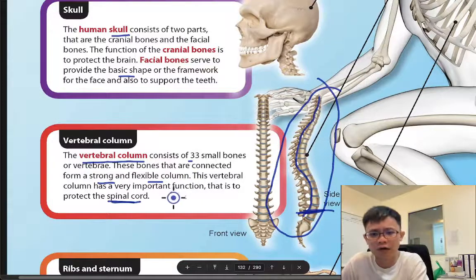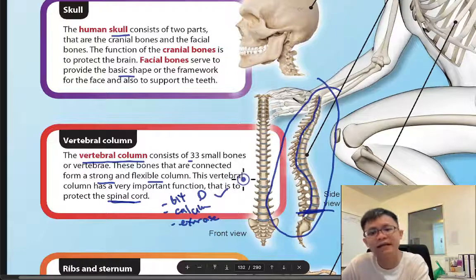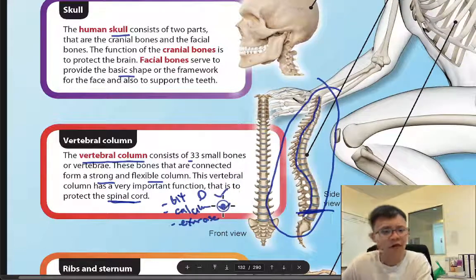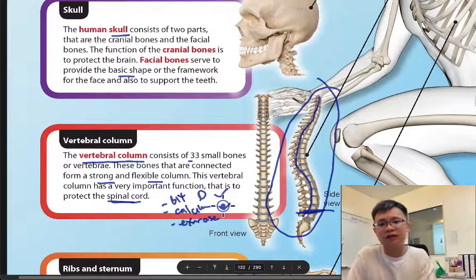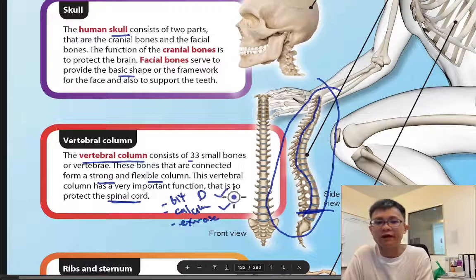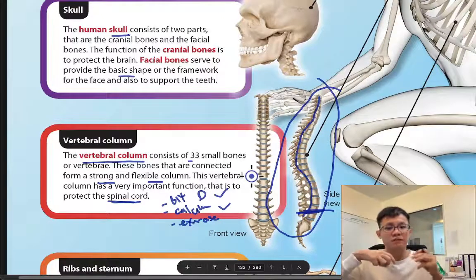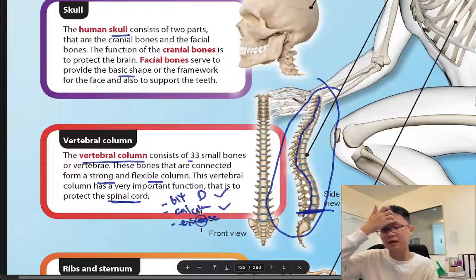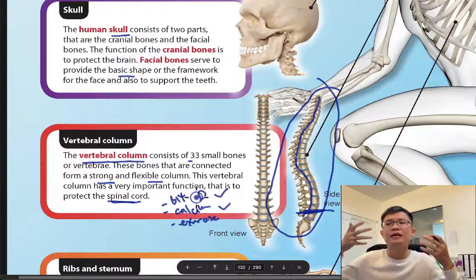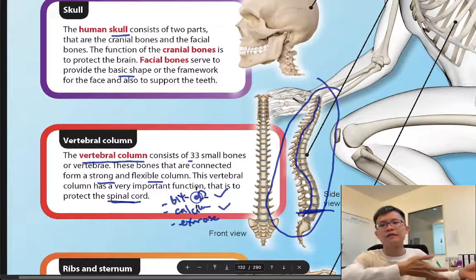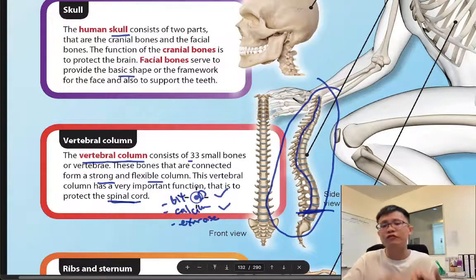Eat more vitamin D and calcium and exercise. These three things you must do correctly. Of course you need calcium, but calcium without vitamin D is useless, because vitamin D helps you to absorb the calcium. If you eat calcium but no vitamin D, then you eat, then you poop it out again, because there's no absorption.